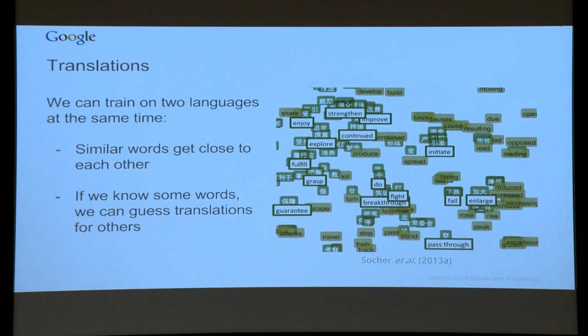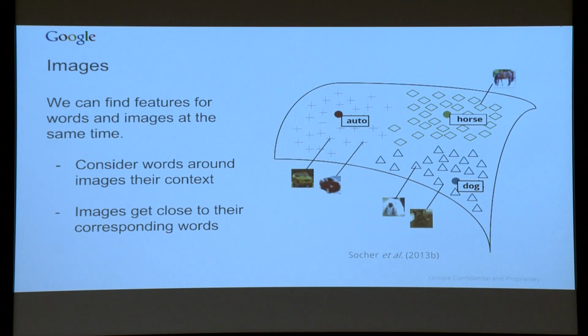We've been talking about words, but there's nothing in here that says these have to be words in any language. For example, we can use images and words and put them in the same thing together. People did this, and apparently they took Wikipedia images and their captions as the context. And apparently, images get clustered together with the words that they describe. Now, the bad thing about this is it doesn't deal well with new images that it hasn't seen before. So, not perfect, but working on it.